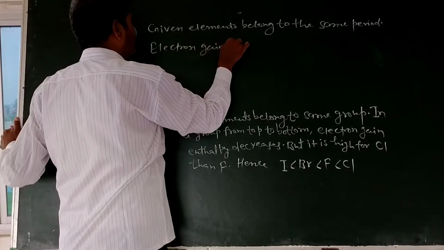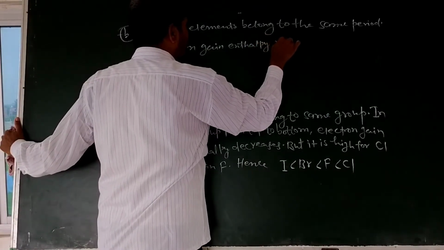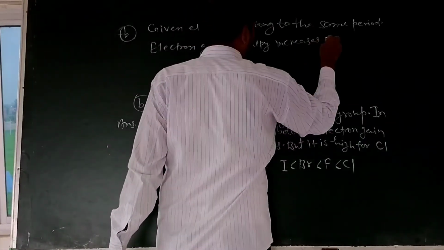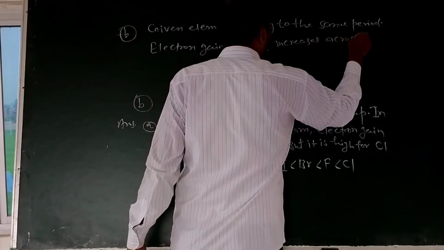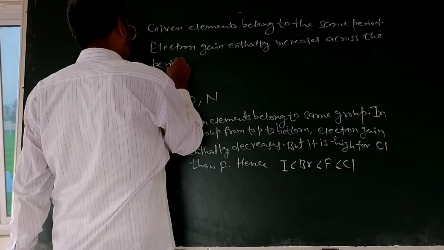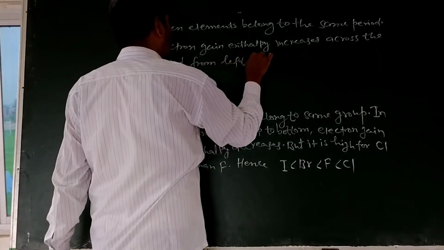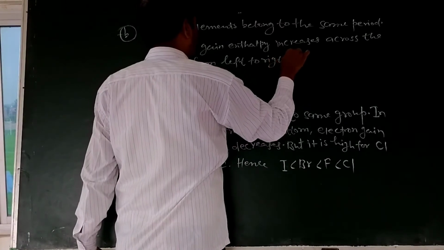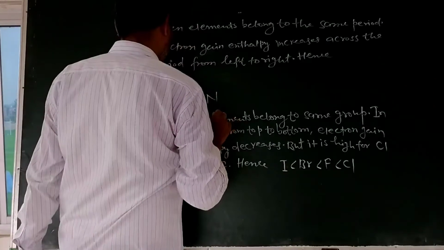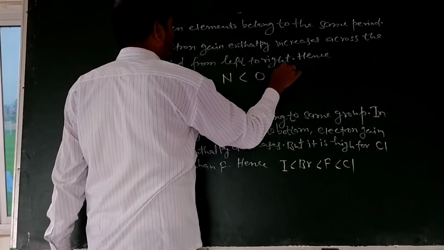Electron gain enthalpy increases across the period from left to right. Hence, nitrogen less than oxygen less than fluorine.